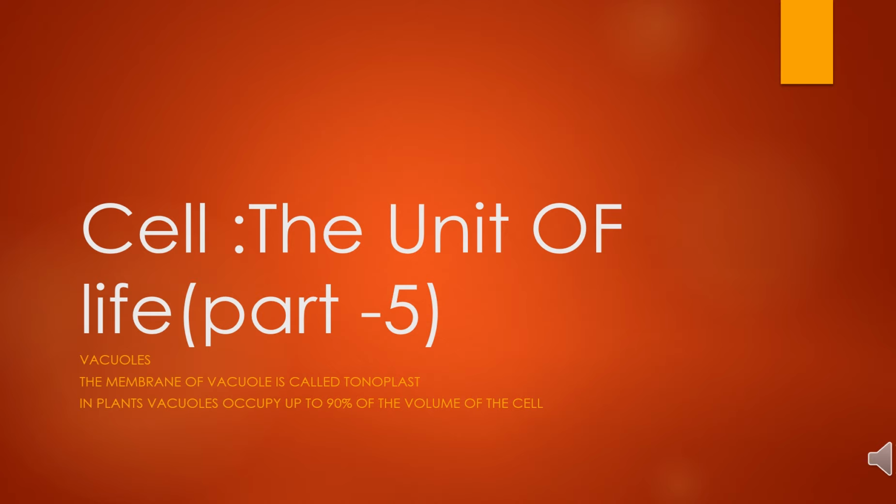So vacuole is a membrane-bound space found in the cytoplasm. It contains water, sap, excretory products, and other materials not useful for the cell. Vacuole is bounded by a single membrane that is called tonoplast. In plant cells, the vacuoles occupy up to 90% of the volume of the cell.